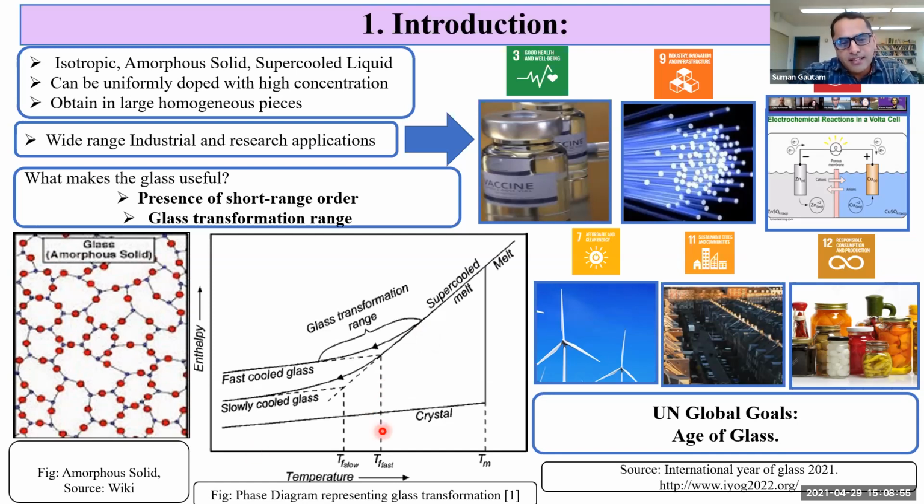But in the case of a crystalline solid, as the temperature increases, the enthalpy also increases, and at a certain temperature called the melting temperature, there is an abrupt increase in enthalpy, or a fast rise in the amount of heat. So at constant temperature, we see the amount of heat is increasing. That is governed by the phase change or latent heat. So this is the difference between crystalline and amorphous solids in terms of phase.